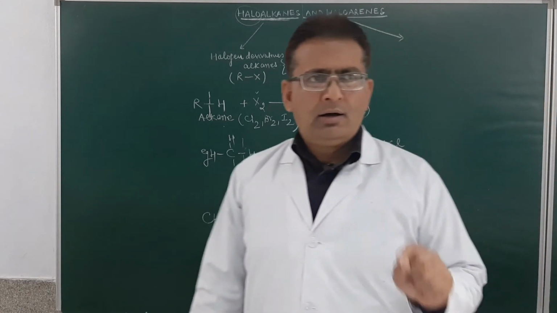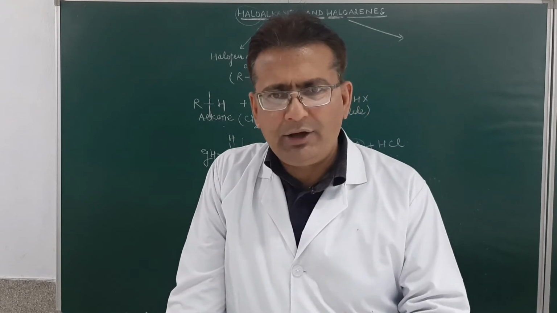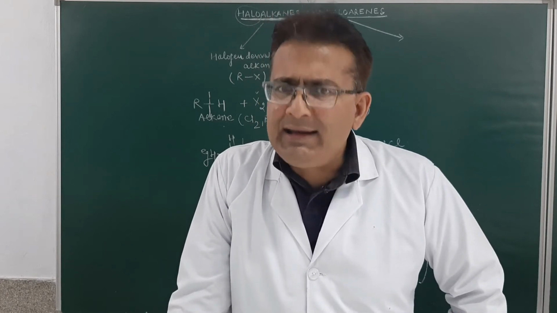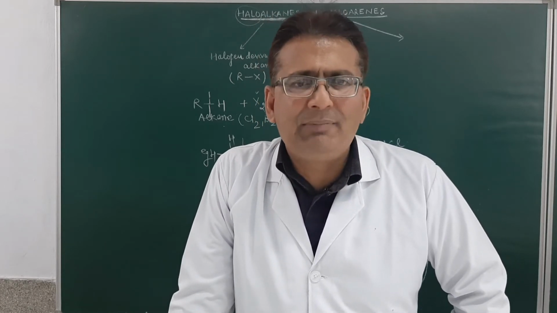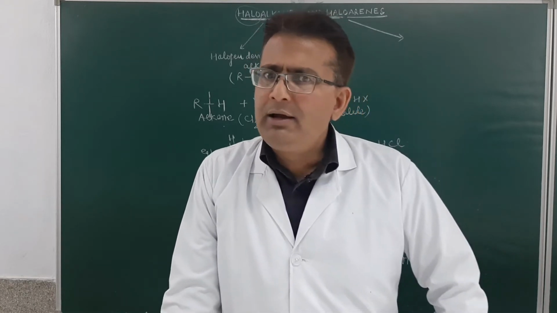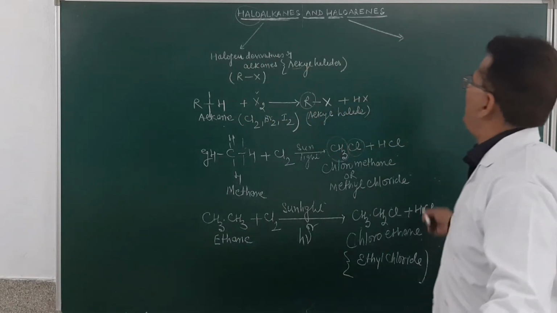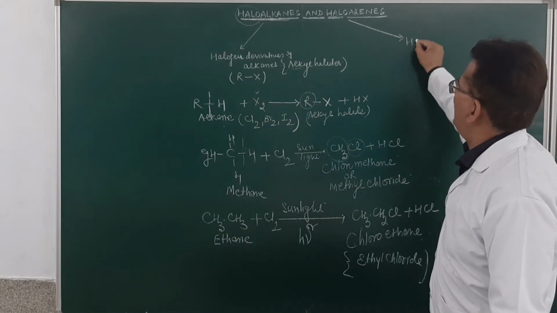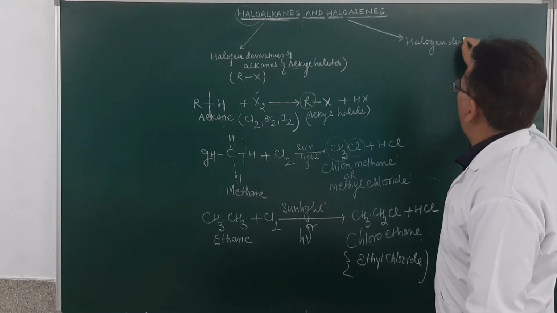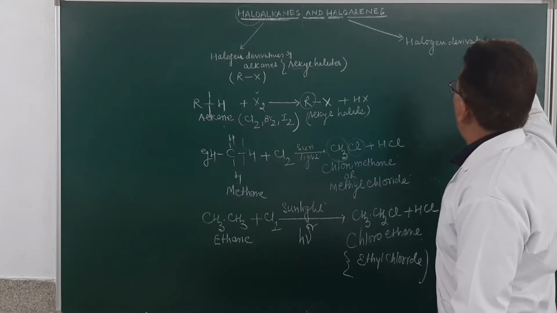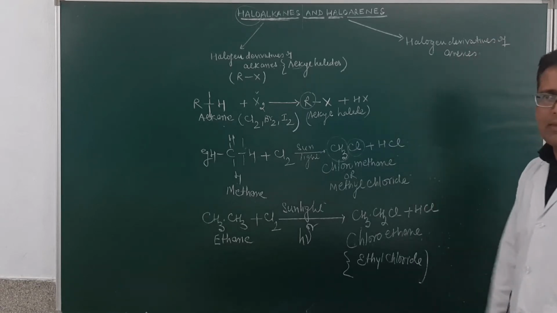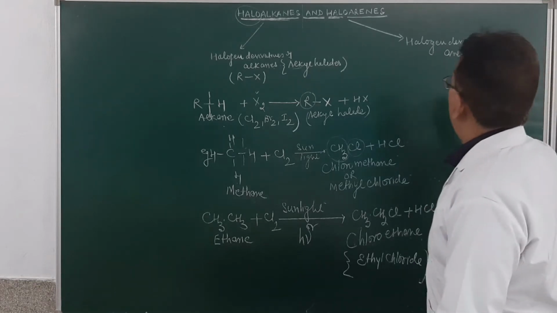Arenes are aromatic hydrocarbons. So if a hydrogen atom from an arene is removed, and the simplest arene in the syllabus is benzene, and is substituted by a halogen atom, that will be called a haloarene. So these are halogen derivatives of arenes. They are named as